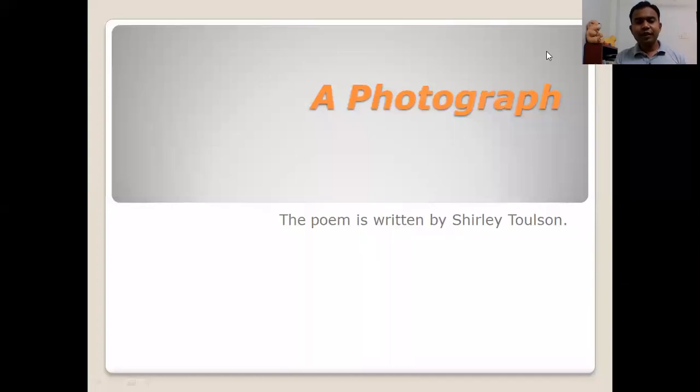Hello everyone, welcome back. Today we are going to see the poem A Photograph. This poem is written by Shirley Toulson.